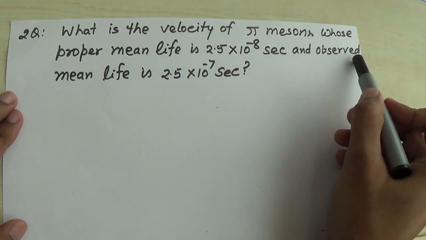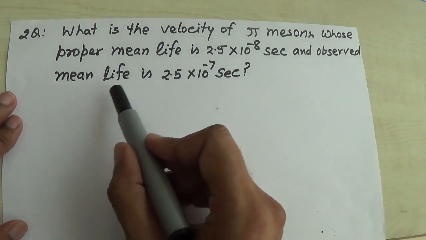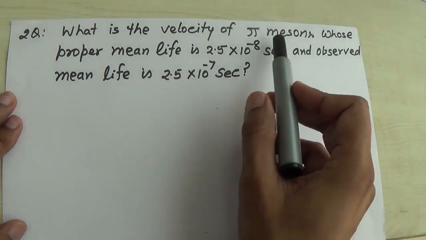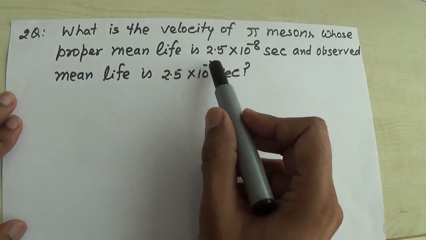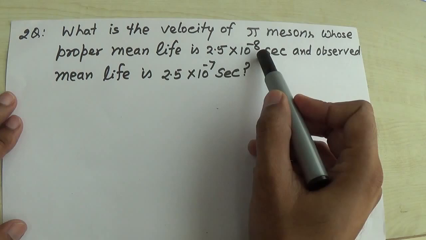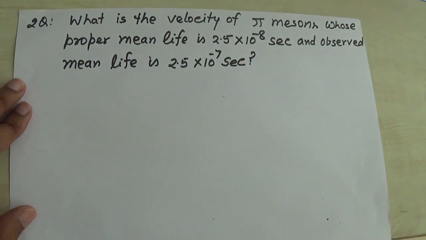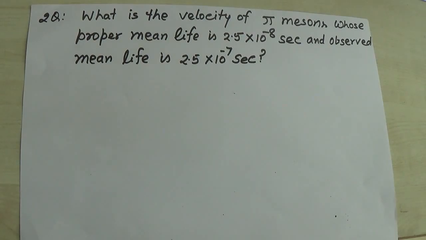They mention observed, that means a scientist who is sitting in the experimental lab, observatory, measures the lifetime of this pi meson as 2.5 into 10 raised power minus 7 second, and that is larger as compared to the proper time. So in this numerical problem also there is no confusion between t and t naught.